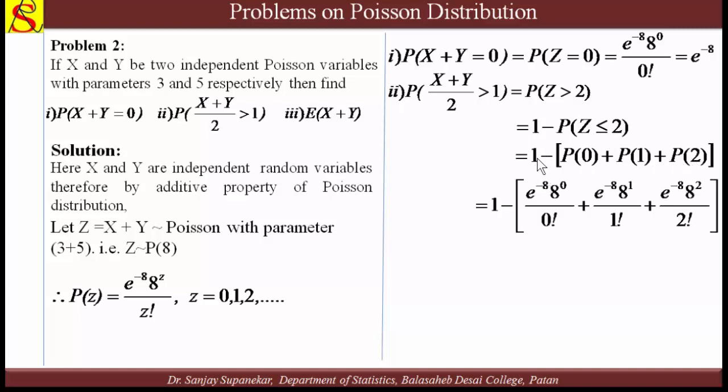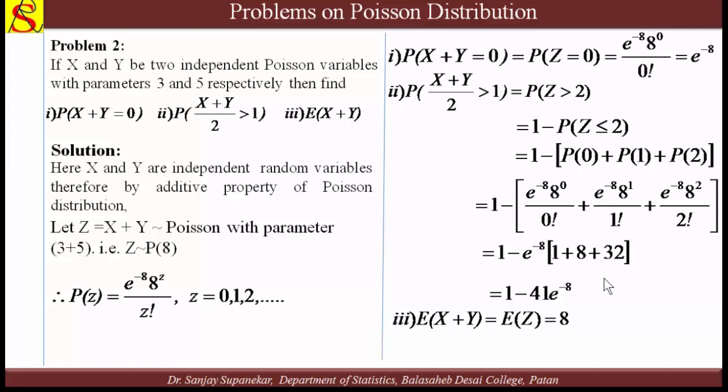So the calculations are here. I have to put here 0, 1 and 2, and e raised to minus 8 taken common. Here 8 raised to 0 upon 0 factorial means 1, 8 raised to 1 means 8 only, 8 square means 64 divided by 2, so 32, and adding this and doing the calculation, the answer is 1 minus 41 into e raised to minus 8. We have to calculate this using the calculator or write it as it is, no problem.